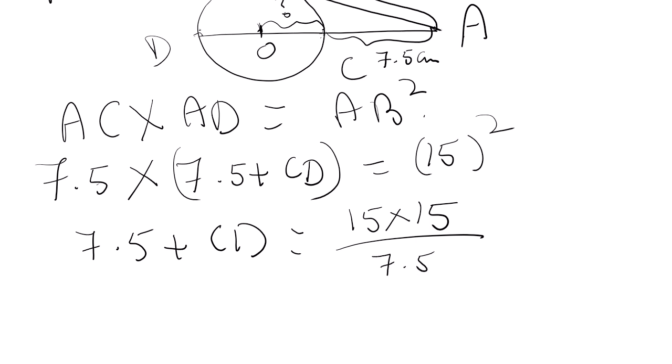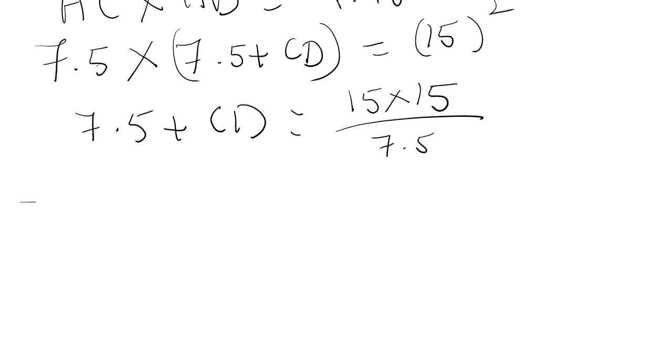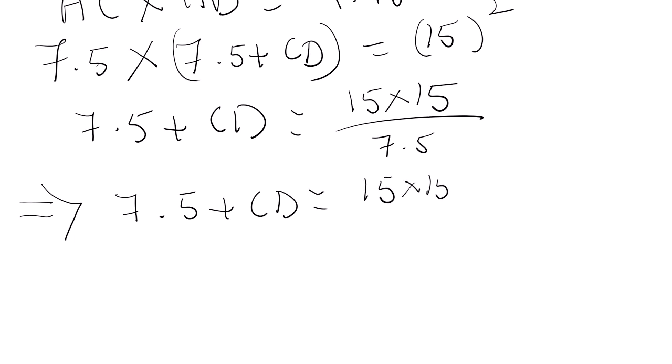This is multiplying, so it will divide. So 7.5 plus CD is equal to 15 into 15 into 10 upon 75. You agreed? By multiplying by 10, we are removing the decimal.